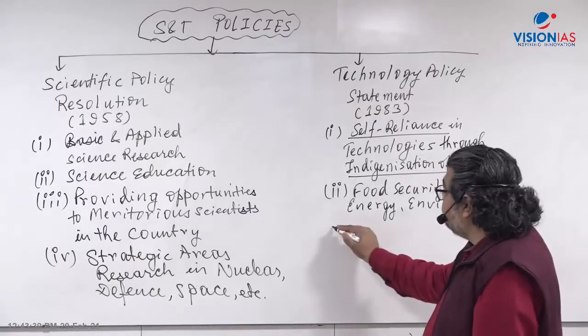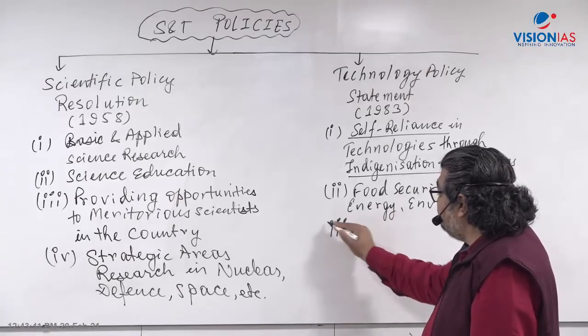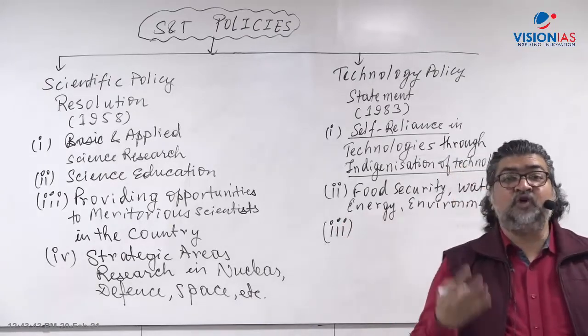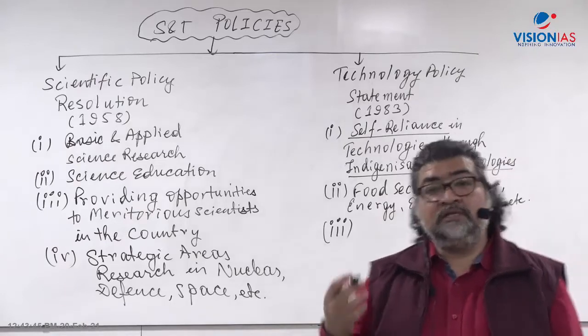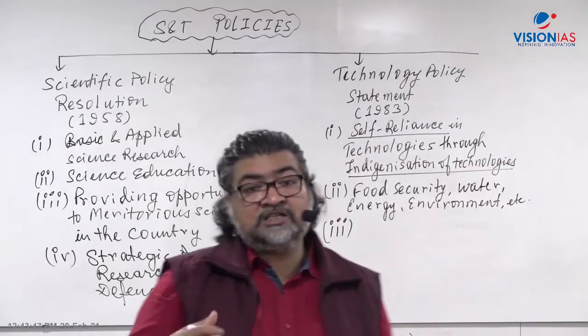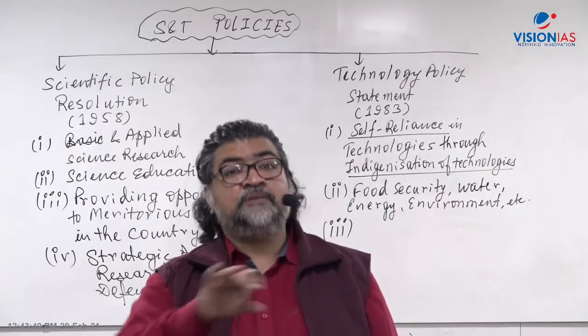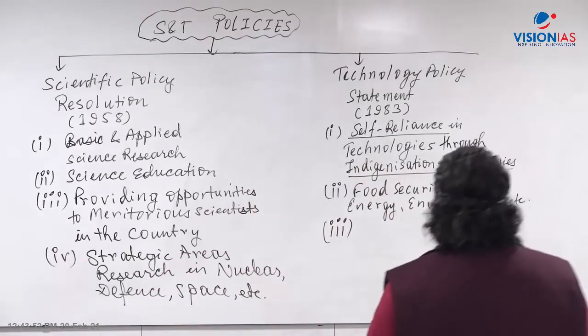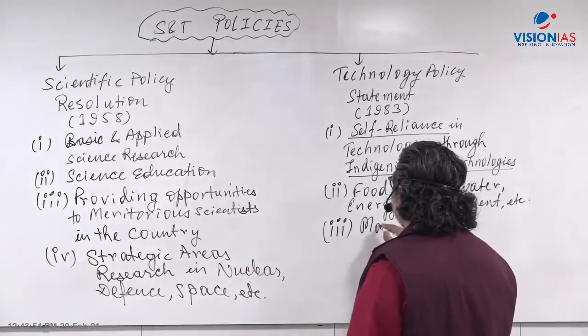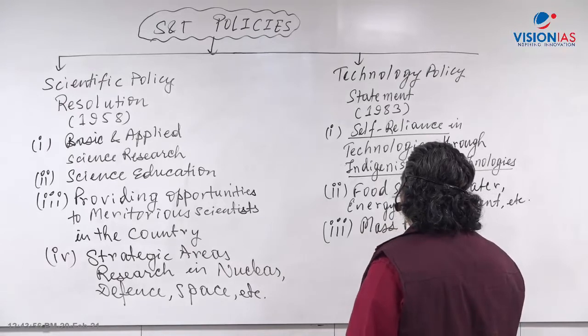We also focused on another very important aspect, employment, jobs. This policy says mass production technology and production by masses. What is the word that comes here? Mass production technologies.